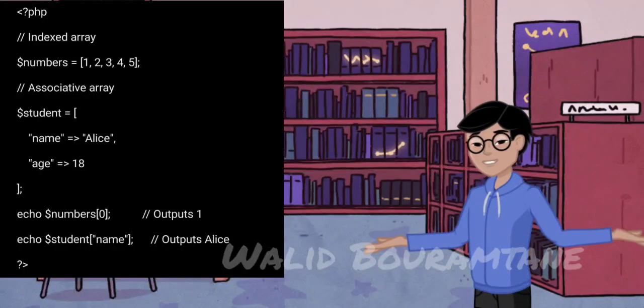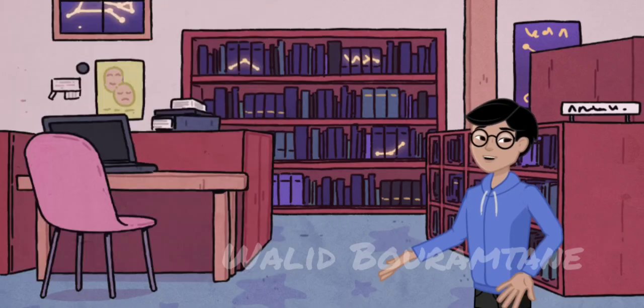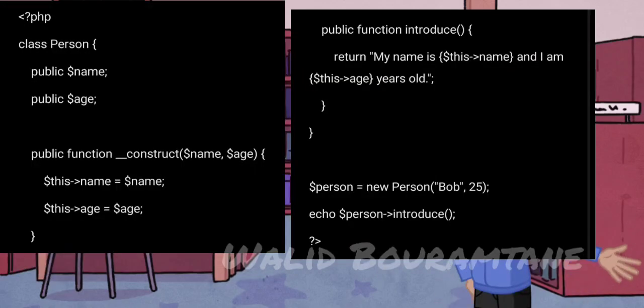Arrays. PHP provides flexible and powerful arrays. Object-oriented programming, OOP. PHP supports OOP, enabling encapsulation, inheritance, and polymorphism. In this example, Person is a class with properties name and age, and a method introduce. An instance of the class Person is created and its method is called.